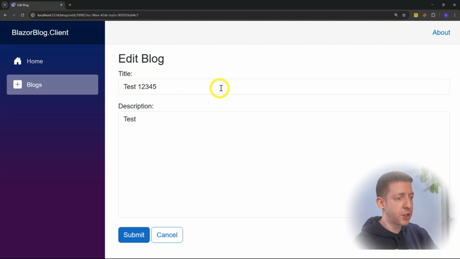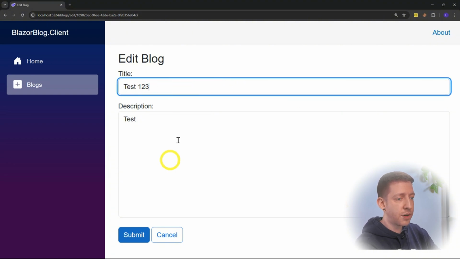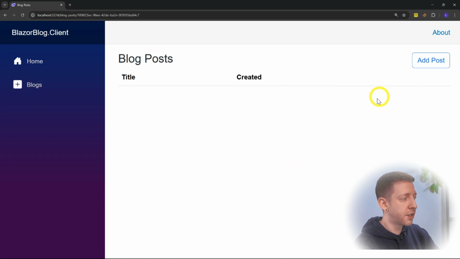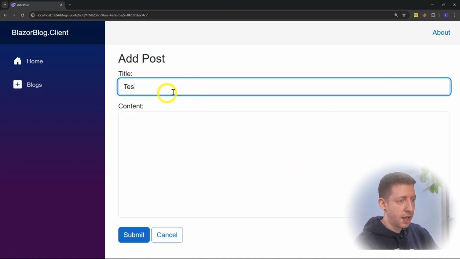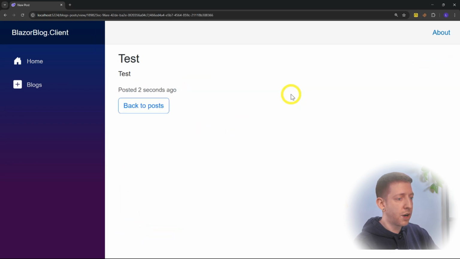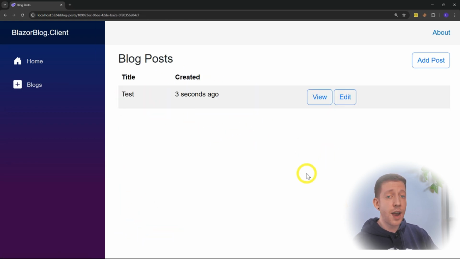That's good. Let's make sure we can still update a blog. We'll save a change there. Yep, that's showing. Let's go into the posts and add a post, and I'm going to say test. And yep, that's gone through fine as well, and we can still view it. So everything's still working. Let's go and have a look at the logs.